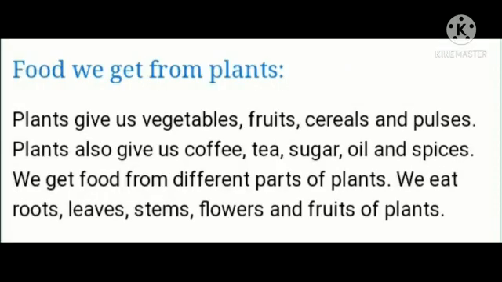Plants give us vegetables, fruits, cereals and pulses. Plants also give us coffee, tea, sugar, oil and spices. We get food from different parts of plants. We eat roots, leaves, stem, flowers and fruits of plants.